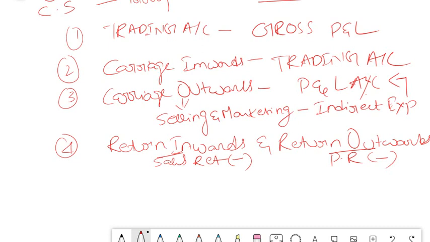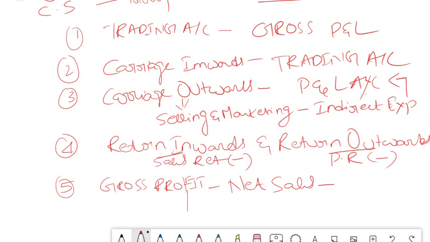And then gross profit concept. Gross profit is nothing but your net sales minus cost of goods sold. Okay, so this is the formula for gross profit.